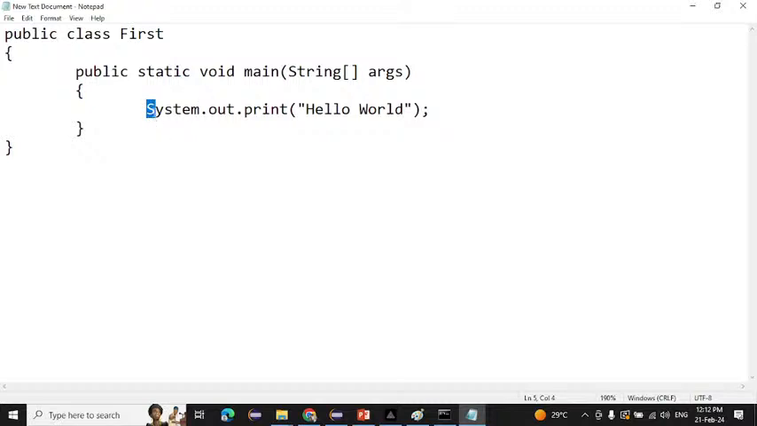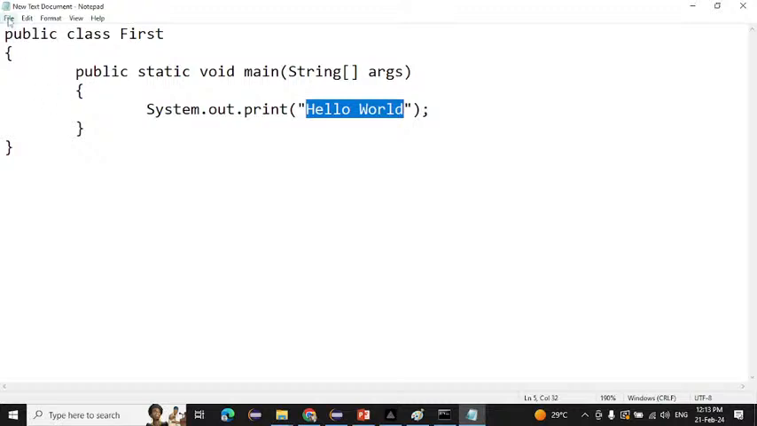String s and system s is only capital. Another thing, rest of the things are the small only. Now we wrote the program as well. We created the class, we created the method, and we wrote our output as well. Now how to run this program? Another thing is how to run the program.